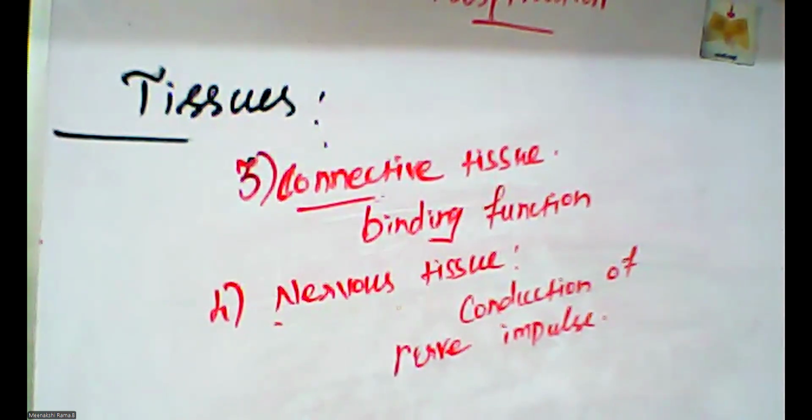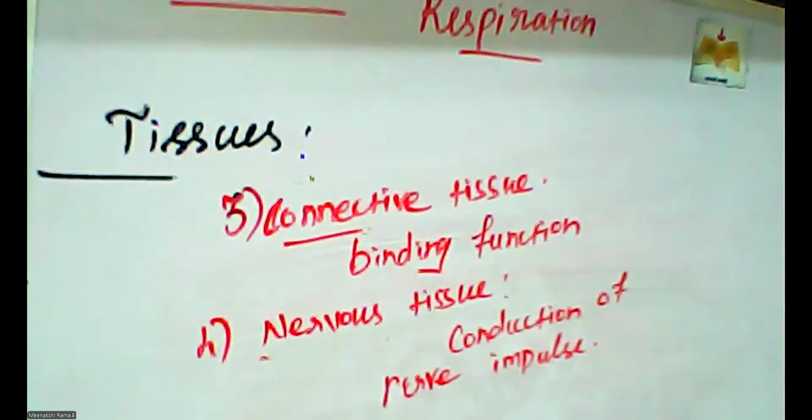Okay, these are all the 4 types of tissues. One is epithelial tissue, muscular tissue, connective tissue and nervous tissue. So these are all the 4 kinds of tissues.